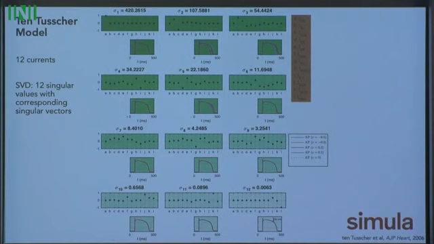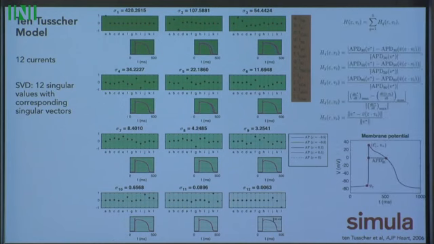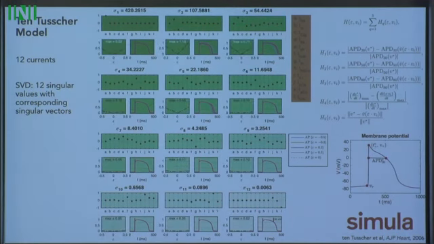So if we move anywhere in this space, we don't expect to see any changes. We can look at this also by using a cost function and quantify it the same way and see the same thing: directions in the parameter space associated with large singular values give changes to the action potential, while ones associated with small singular values don't.